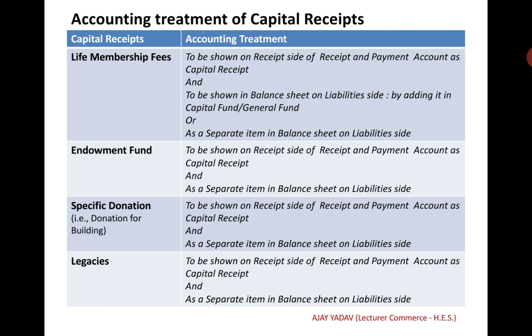Endowment fund, specific fund, legacies. These are all also capital receipts, and these will all be shown on the receipt side of the receipt and payment account as a capital receipt. And these will all be placed on the liability side of the balance sheet as a separate item.